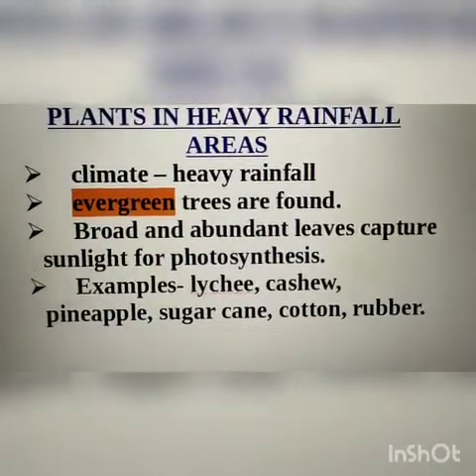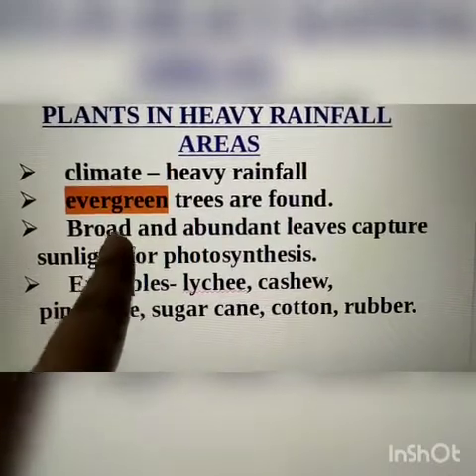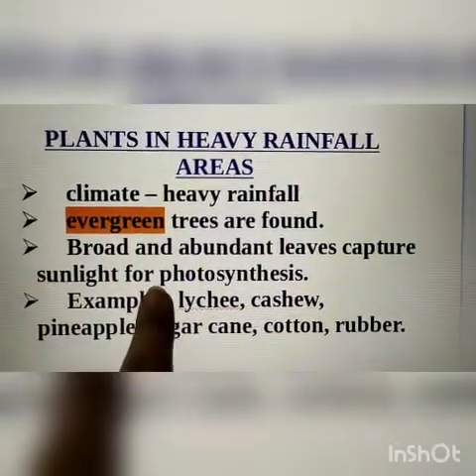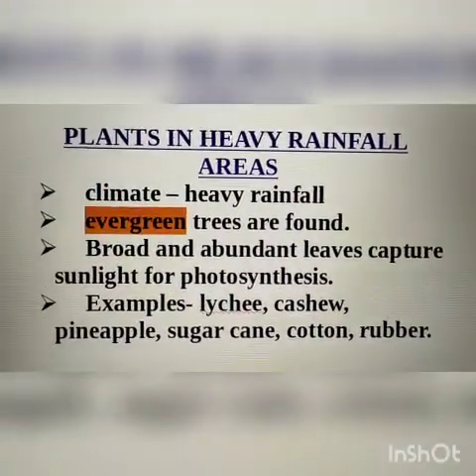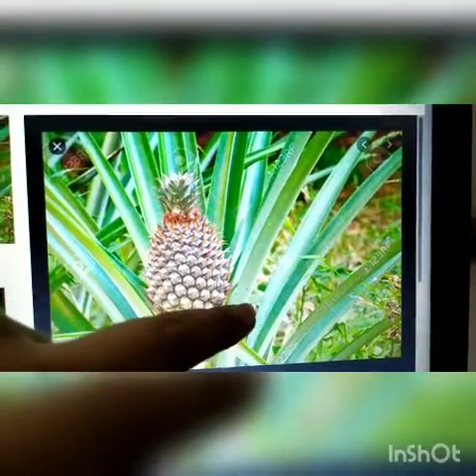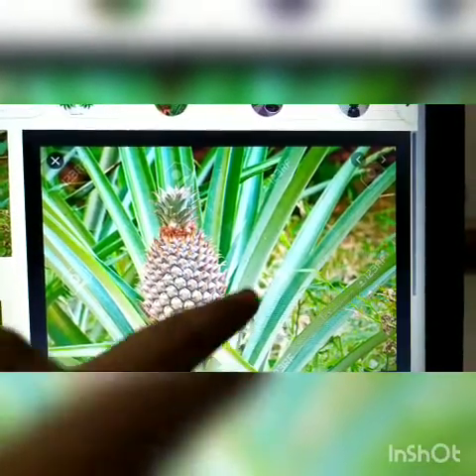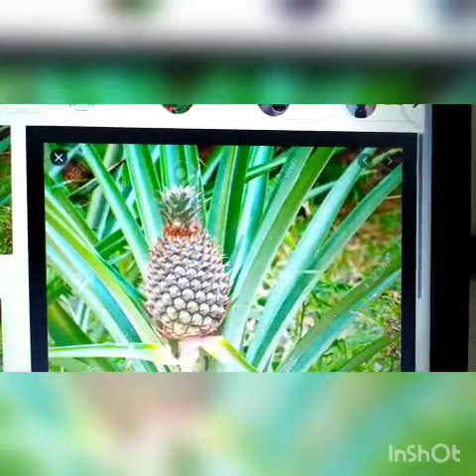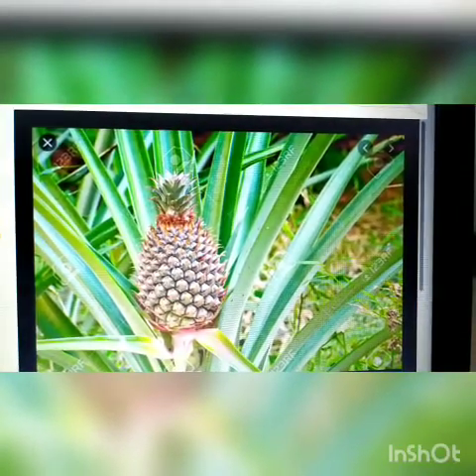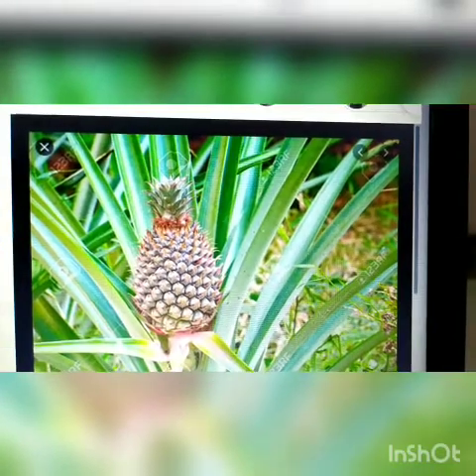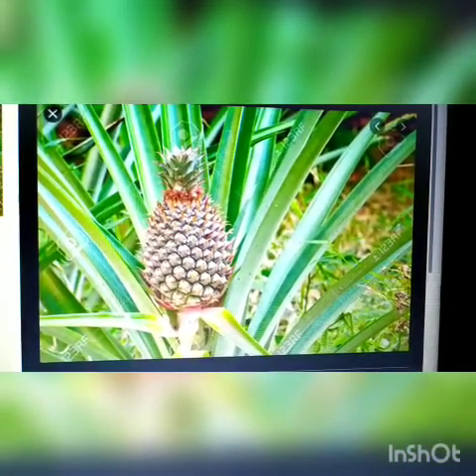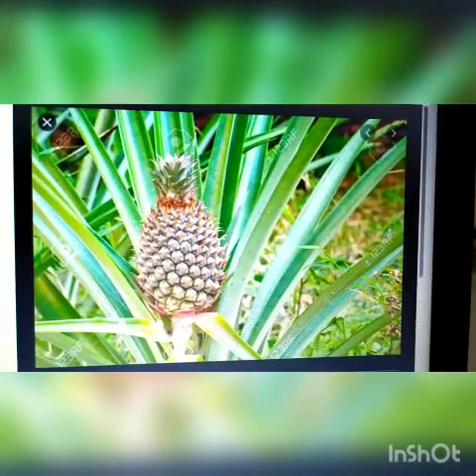Now next adaptation: broad and abundant leaves capture sunlight for photosynthesis. That means the leaves of these type of trees are broad and flat, so that they can easily absorb more amount of sunlight, as they have plenty of sunlight and water throughout the year.